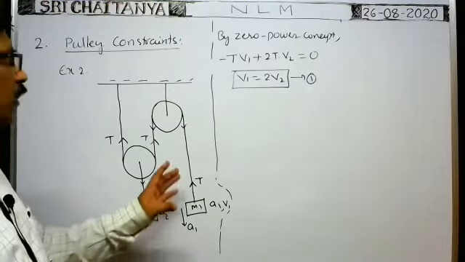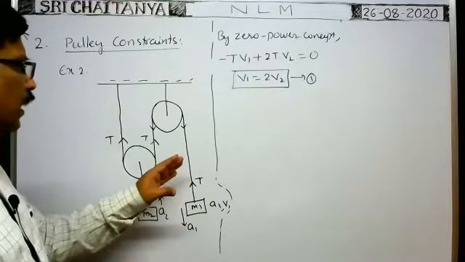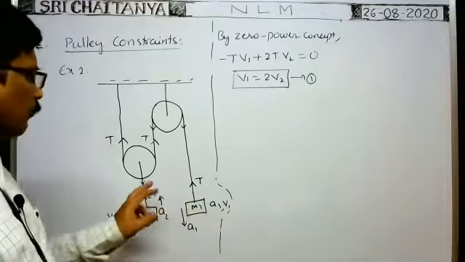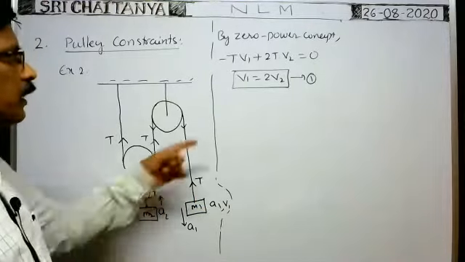If the block of mass M1 comes down with a velocity v1, then v2 is equal to v1 by 2.